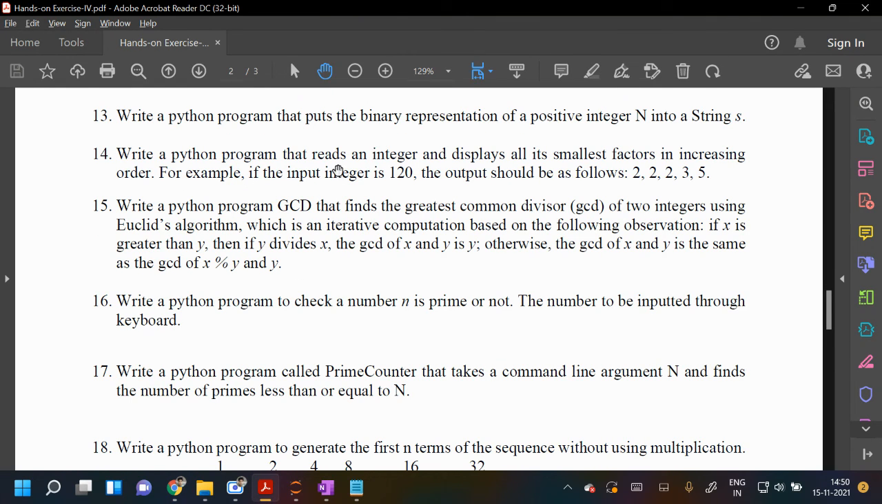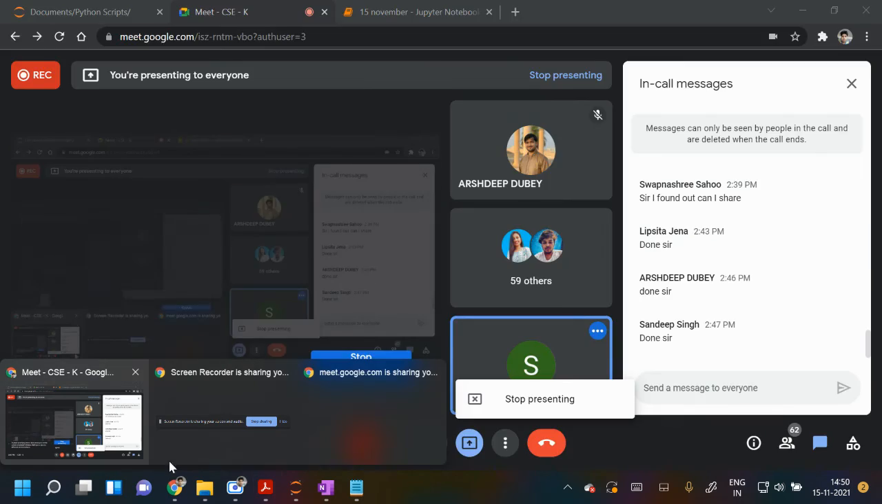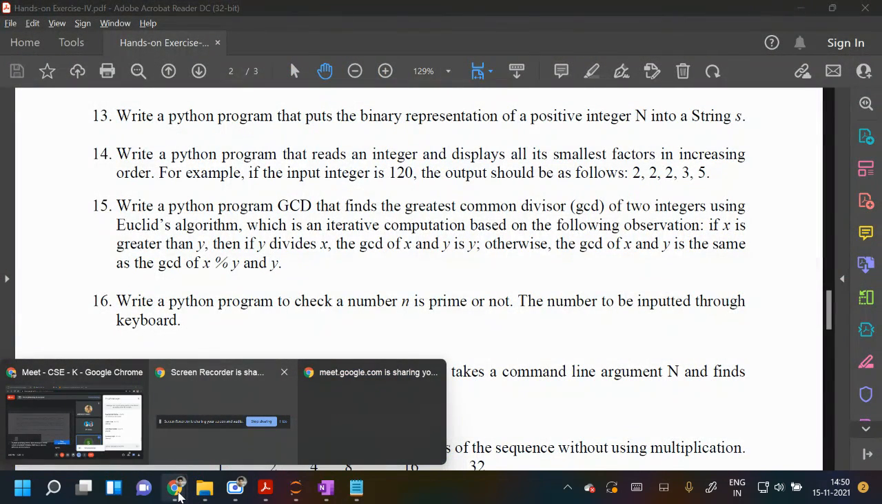So 14: write a Python program that reads an integer and displays all its smallest factors in increasing order. If you input the integer 120, the output should be like 2, 2, 2, 3, 5. Who has done this 14? You just have to print the factors in increasing order. I think they want prime factors, so they have not written it clearly.